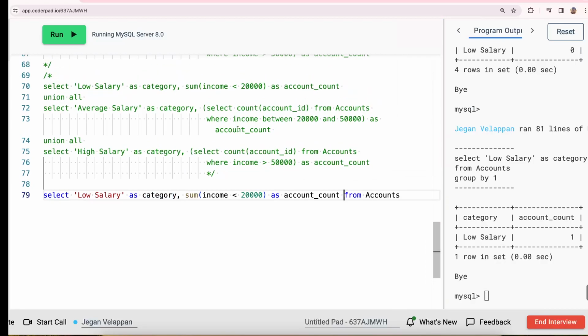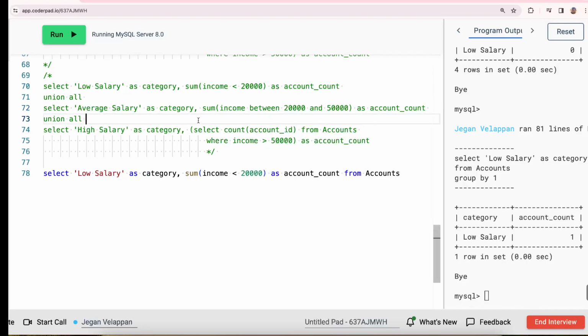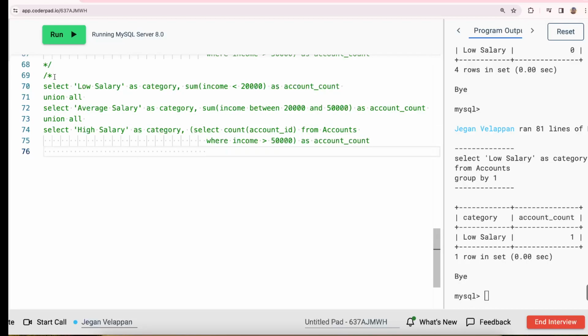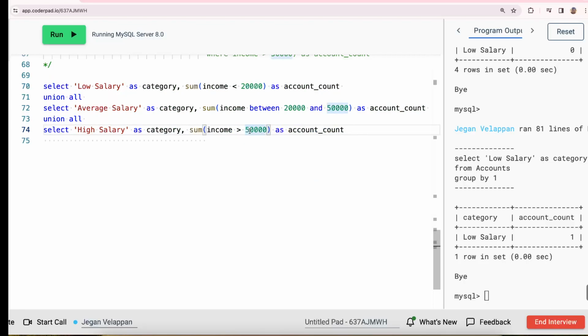The same way I can use it for the second part also. So I will say sum of income between this, and union all. Let me delete this. And union all for the third one, which I will say sum of the income greater than 50,000 from the accounts table.